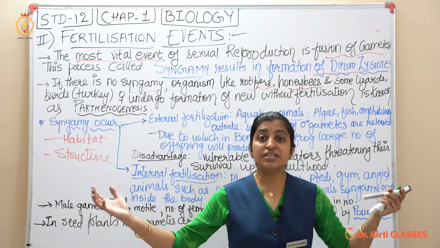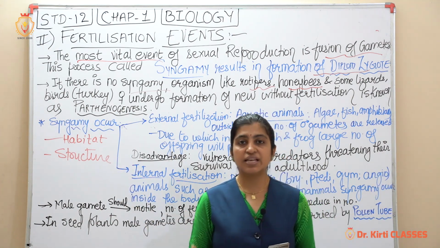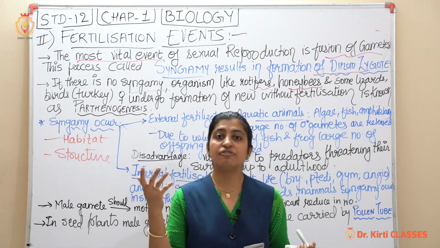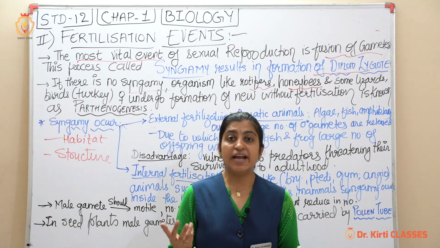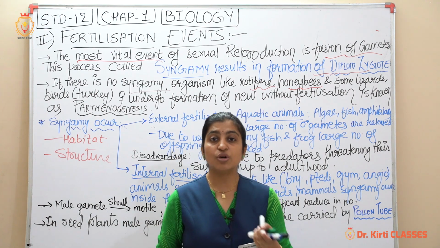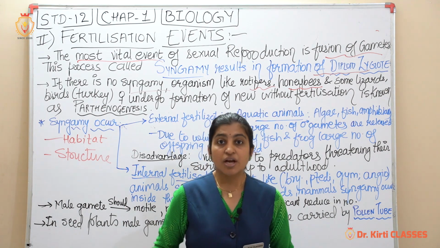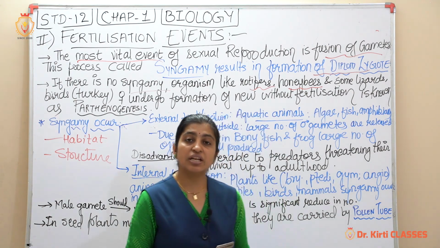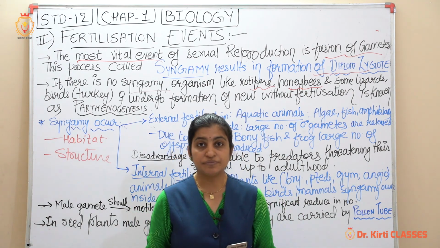So the large number of living organisms, एक साथ अपन को बहुत सारे living organisms भी मिल सकते हैं, बहुत सारे fertilized egg भी मिल सकते हैं. That is we can see in the cases of bony fish and the frogs, right? Frog में बहुत सारे एक साथ gametes अपन को मिलेंगे release, that is released from the male and the female.